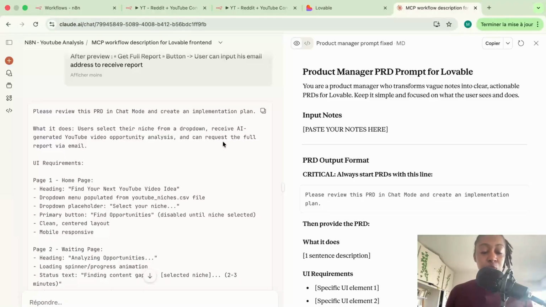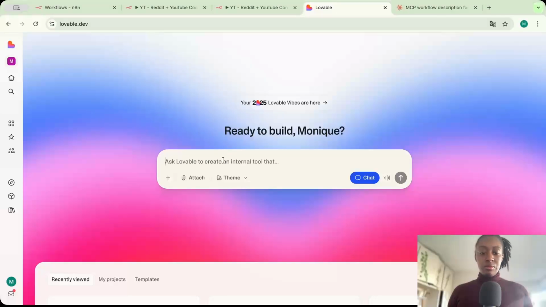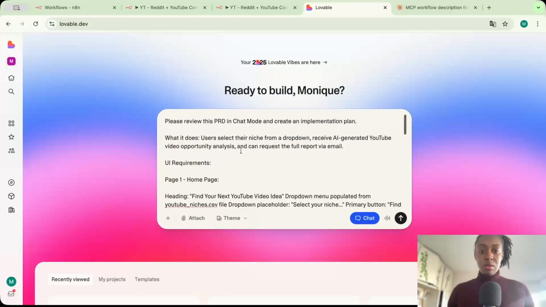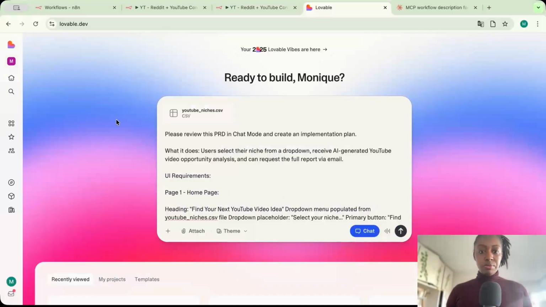So what I'm going to do is copy paste the output of the prompt, and then paste it in Lovable. I do need to add the CSV file I am mentioning. Let me try to go ahead and find it. Okay, there we go. Okay, let's send.